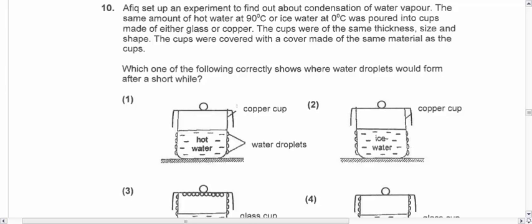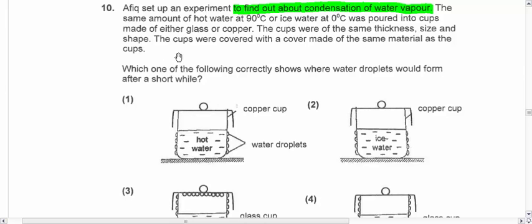Now question 10. This person set up an experiment. What is he trying to find out? Always know what the aim is. He's trying to find out about the condensation of water vapor. Same amount of hot water at 90 degrees or ice water at 0 was poured into cups made of either copper or glass. Cups were of the same thickness, size, and shapes.